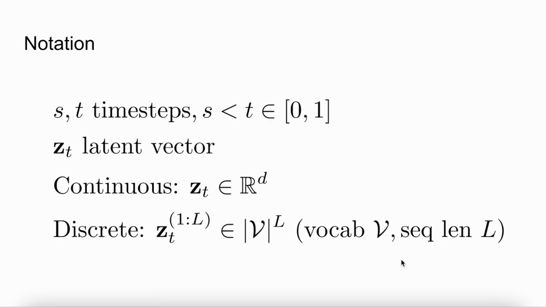In this talk, we will show how we can adapt these powerful tools for the recent successful classes of discrete diffusion models as well. As a brief note on notation, throughout I will use s and t to denote time steps in the diffusion process, which goes from signal at time 0 to noise at time 1. s will be less than t. Intermediate latent variables are represented by the boldface z variables and subscripted by time. For discrete sequences of L tokens, we use the superscript to denote the dimension or token.